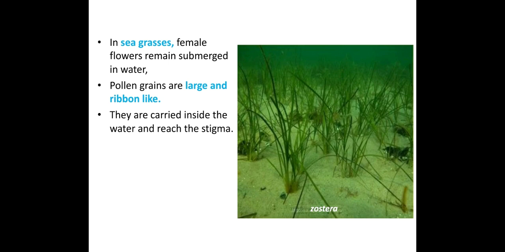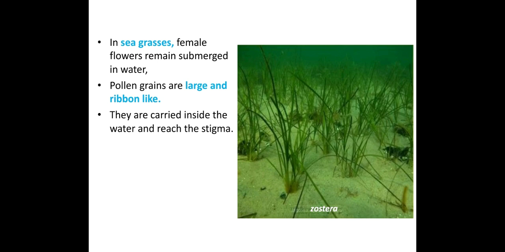So coming to Zostera, that is seagrass. How pollination happens here is, the female flowers remain submerged in the water. They do not come to the surface as seen in Vallisneria. Rather, they remain submerged, deep inside the water. Then what about the pollen grains here? They are very large and ribbon like, so they are carried inside the water and reach the stigma.